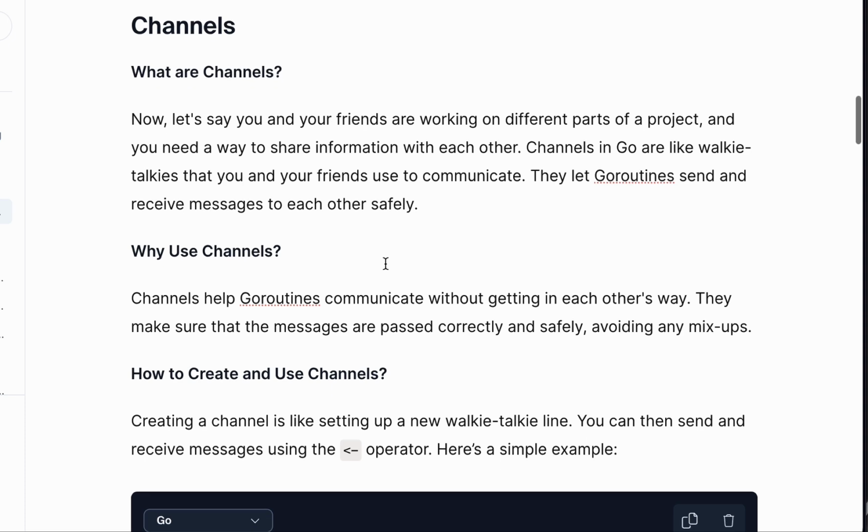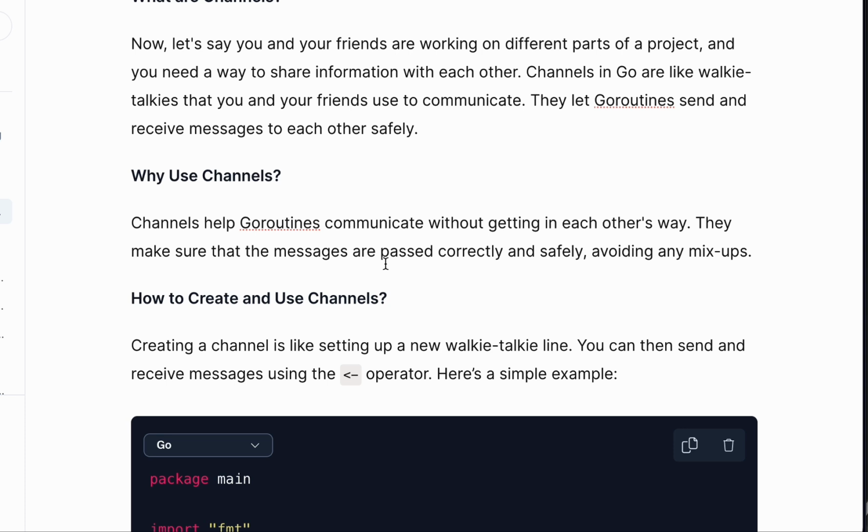So why use channels? Let's quickly look at why we use channels. Channels help goroutines communicate without getting in each other's way. They make sure that the messages are passed correctly and safely, avoiding any mix-up. So that is the importance of channels. It helps you to pass across your information between two goroutines, and it helps you to avoid a mix-up when you are passing across your information.